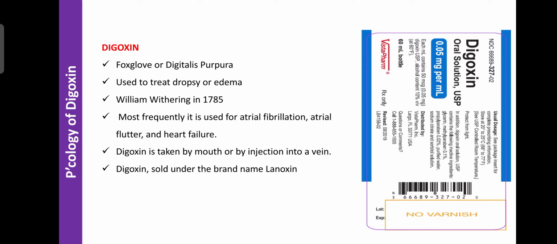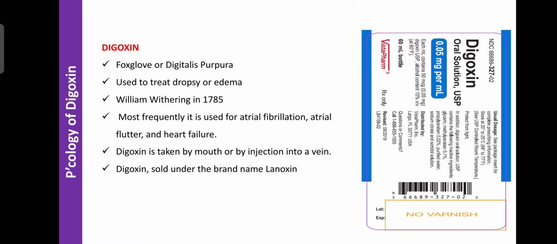Digoxin was first used by William Withering in the year 1785, and it is mostly used in the treatment of atrial fibrillation, atrial flutter, and heart failure. Heart failure means the heart is unable to pump, but atrial fibrillation and atrial flutter mean the heart rate is more than 250 per minute.